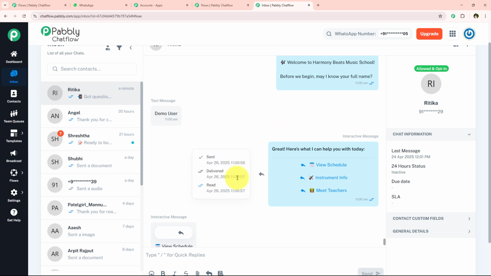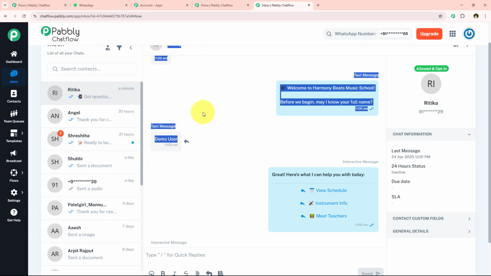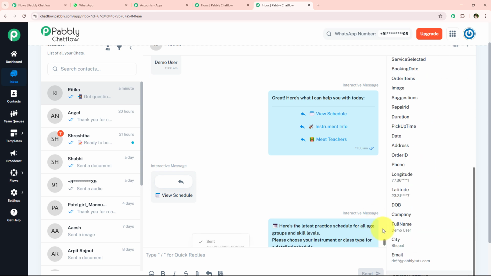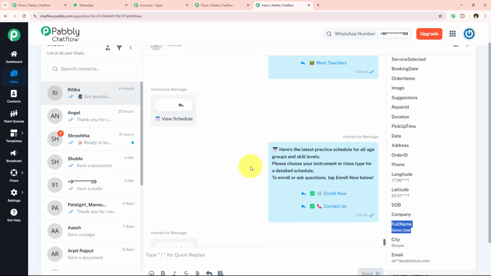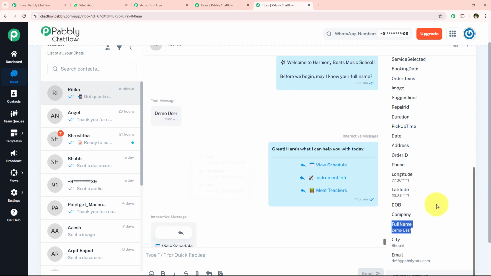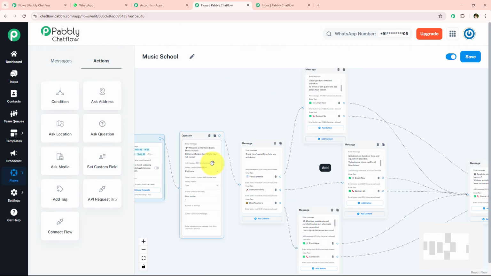Not only this, you can see that our user shared their full name, which is demo user. So this demo user has been added right over here in the contact custom field section under the full name section. So as you can see over here, with the help of this WhatsApp chatbot, not only can you send and receive WhatsApp messages, but you can also collect user information like I collected the full name. You can collect many other information, whichever you want. So yes, this is the power of this amazing WhatsApp chatbot.